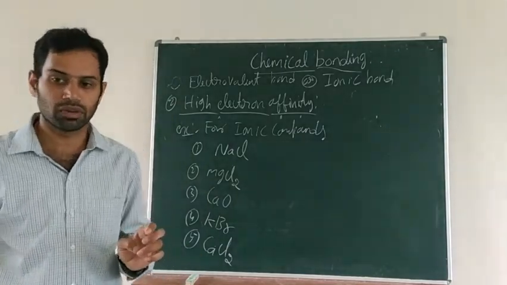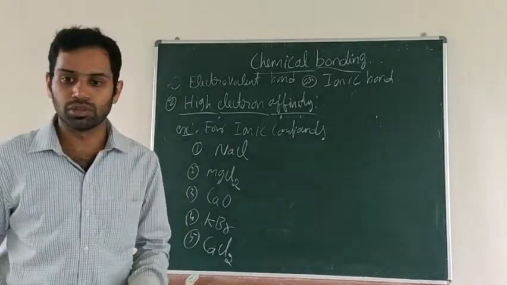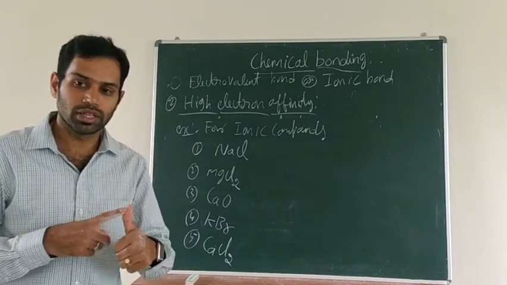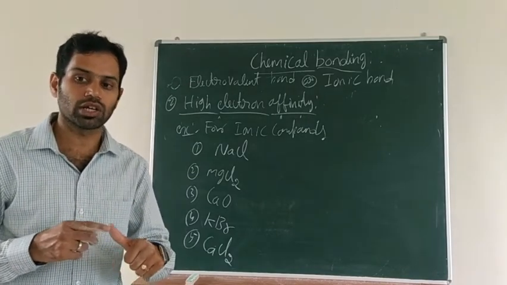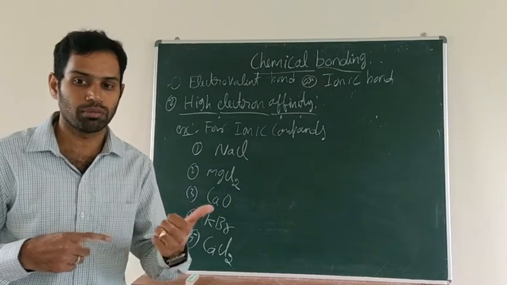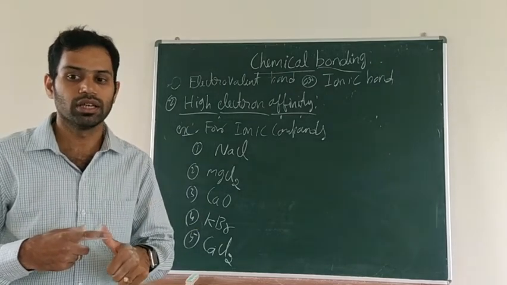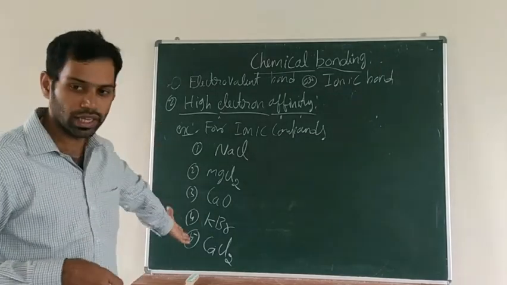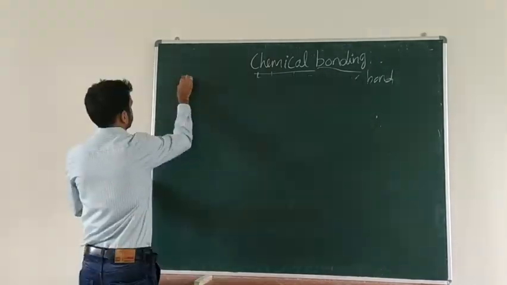So these are the few examples for the ionic compounds. Why are ionic compounds stable? Because they are formed by the combination of cation and anion, which means electrostatic force of attraction between positive charge and negative charge. Because of that reason, ionic compounds are stable.